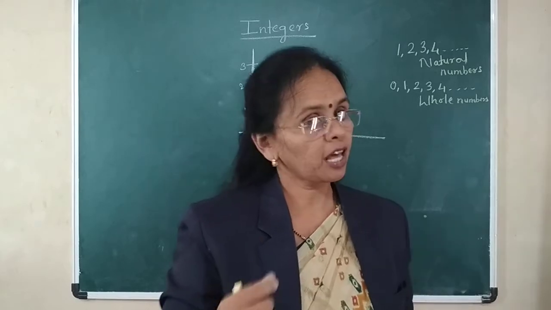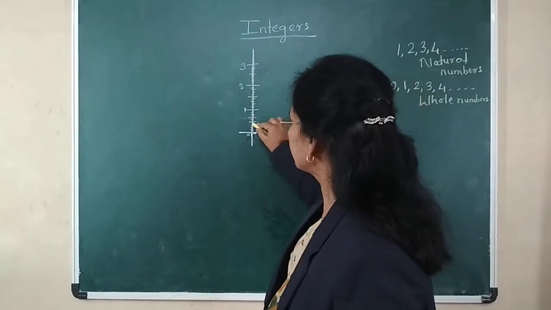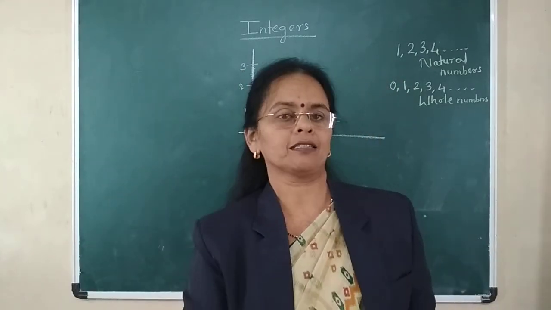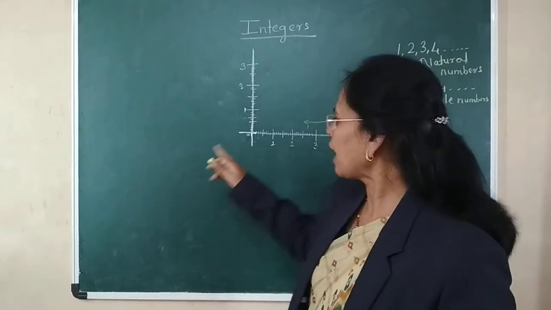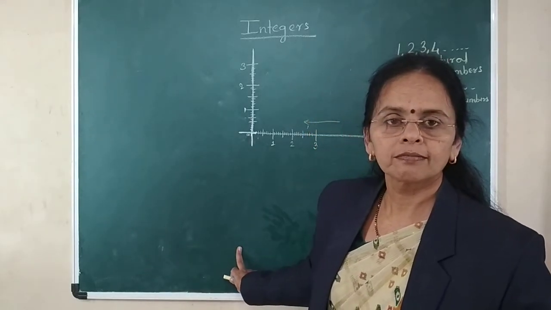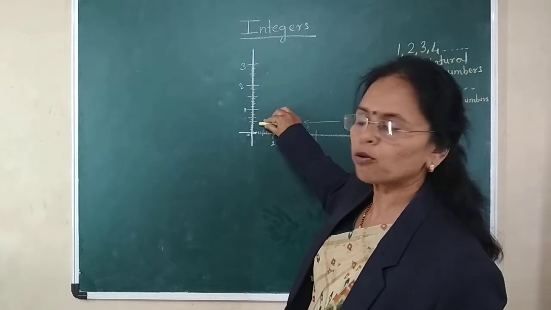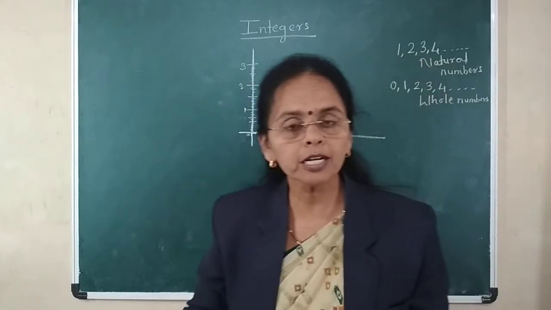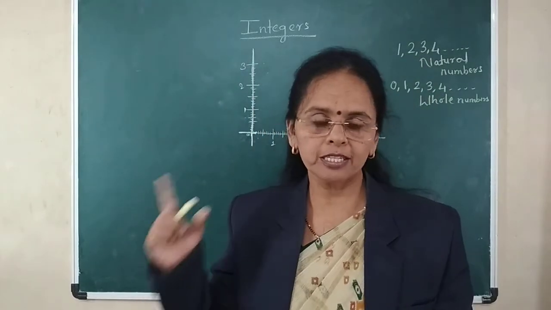Now if I ask you, when I enter the lift, I want to go to the basement, under the ground. When I go upwards, I will count the floors as 1, 2, 3. But when I go downwards, how will I count? Now we have to see that.